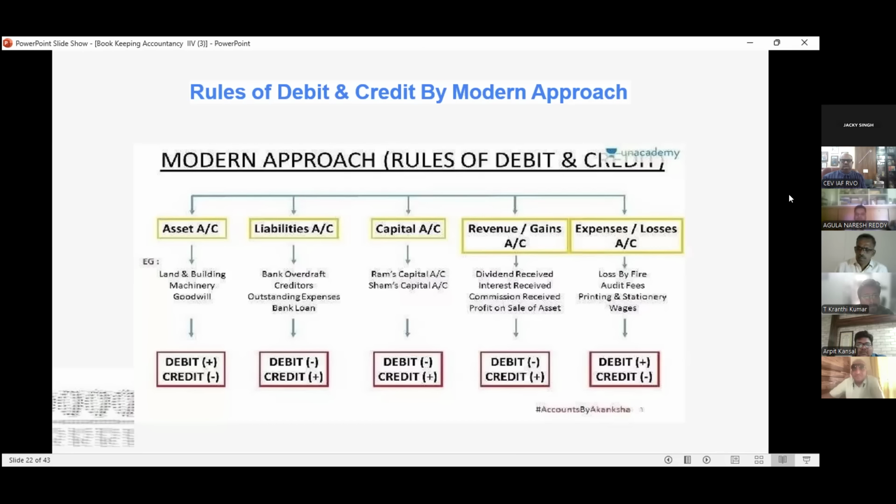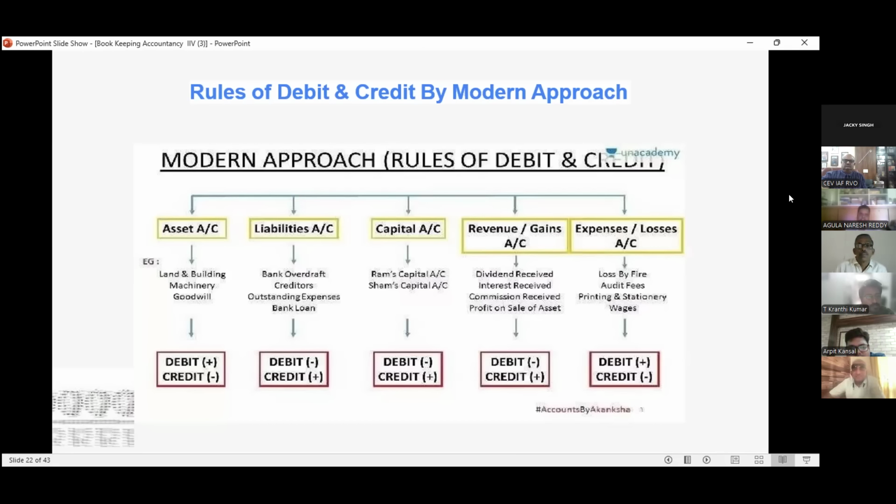In the double entry system, suppose we purchase land and building. What should the entry be? Asset, land and building is coming: debit. There should be some credit. Cash is going: credit, either cash or bank. Similarly, suppose we are selling machinery.